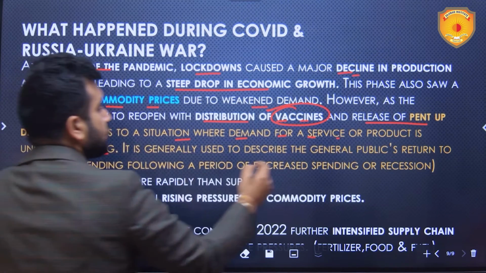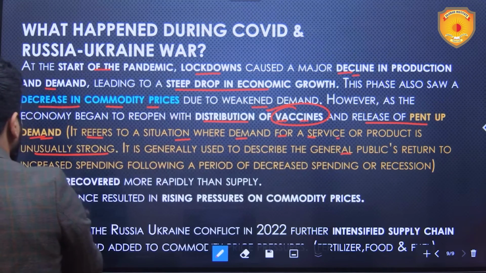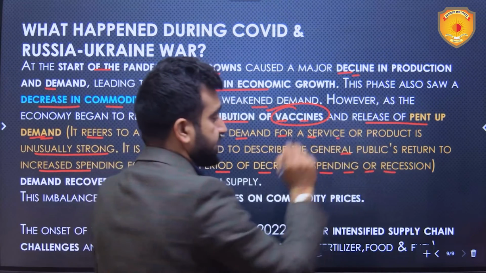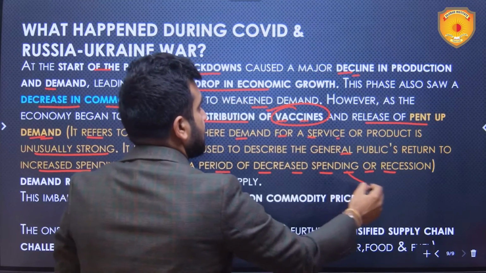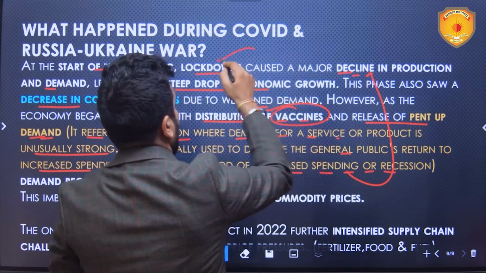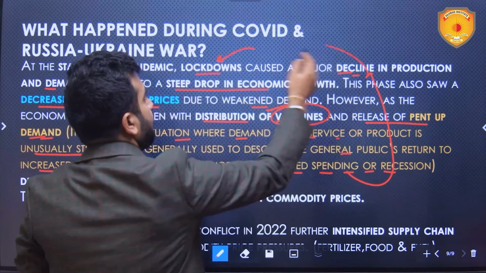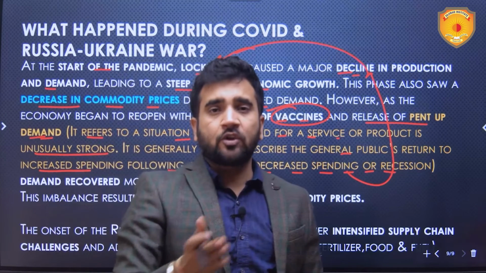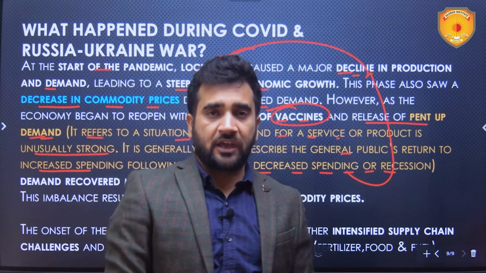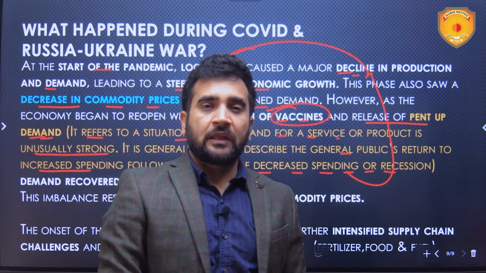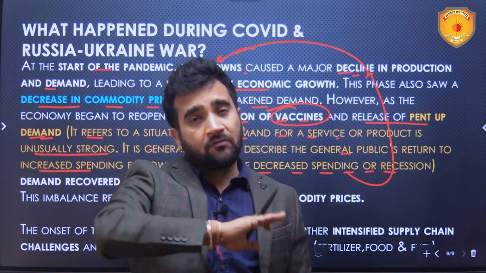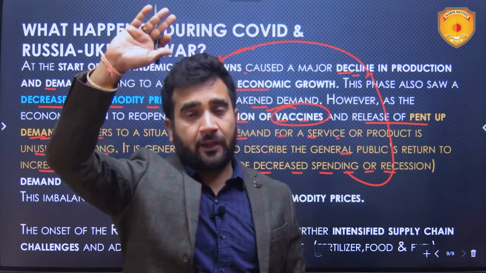It is generally used to describe the general public's return to increased spending following a period of decreased spending or recession. So this period of lockdowns was that period of decreased spending. But when the economy opened up, vaccinations and all came into the picture, then there were certain sectors where demand shot up and remained high.